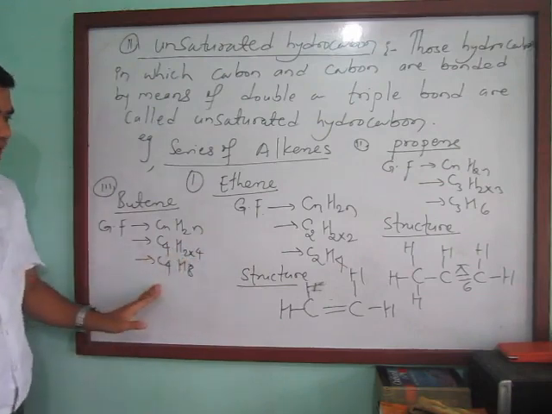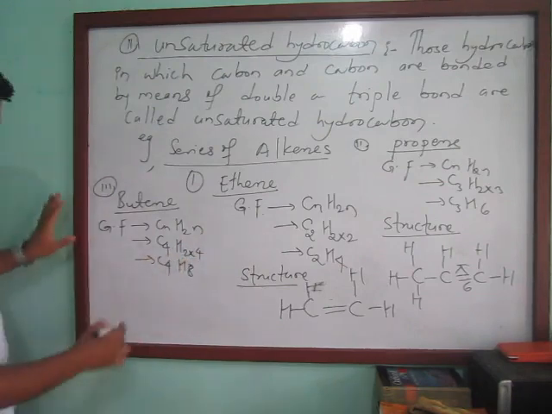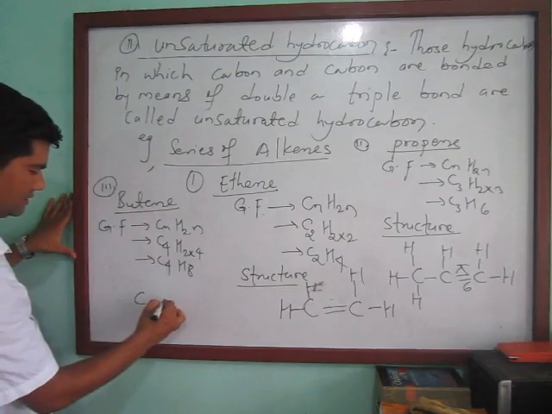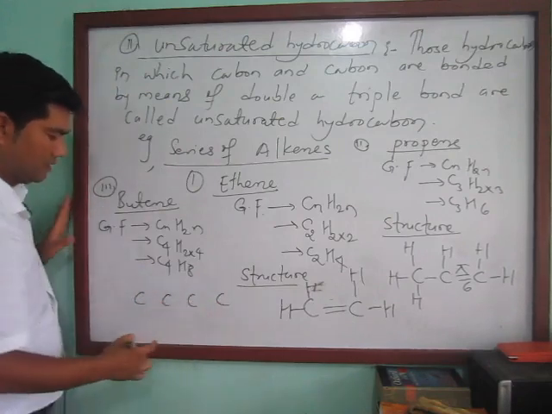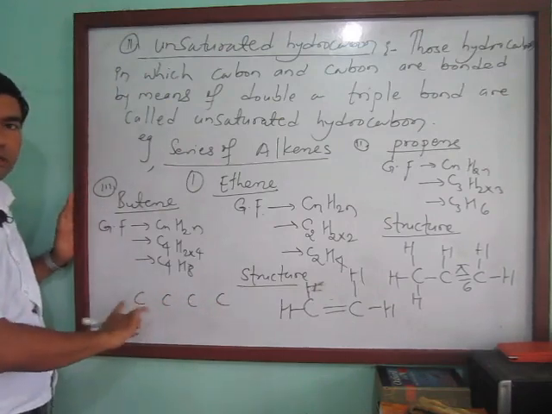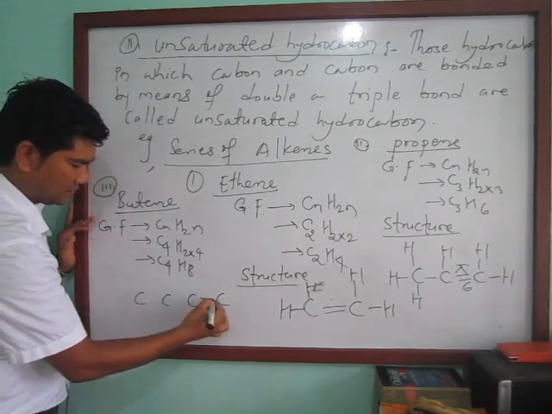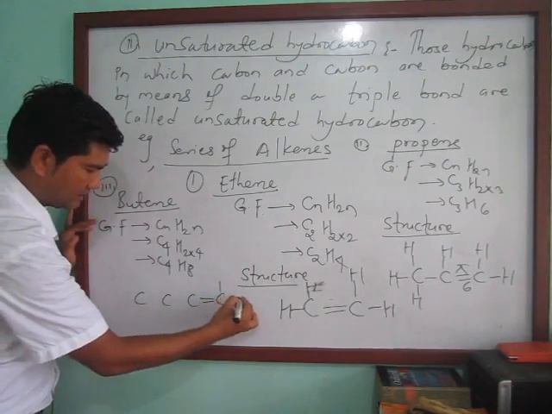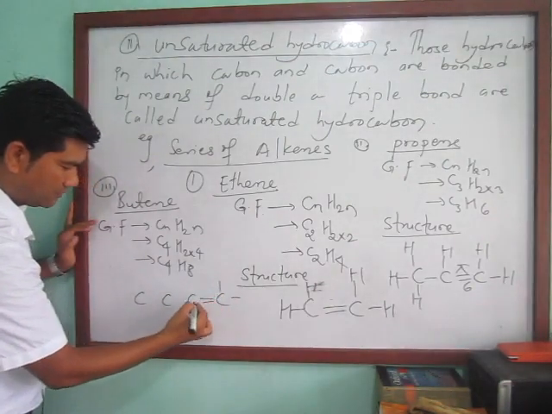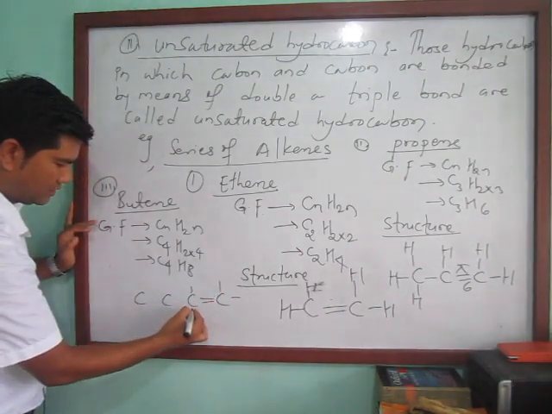C4H8. Draw the structure like this, 1, 2, 3, 4. Anywhere you can give a double bond, whether here or here, and like this, 1, 2, 3, 4.